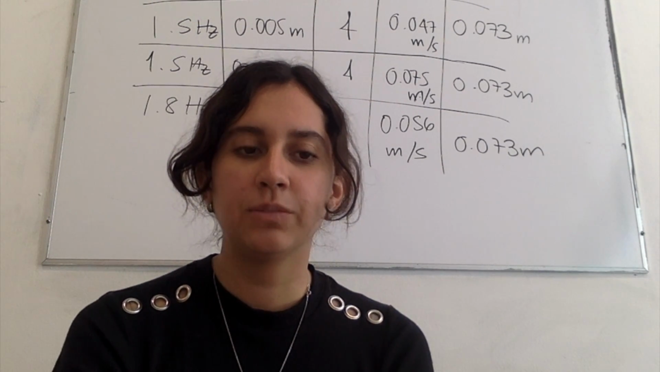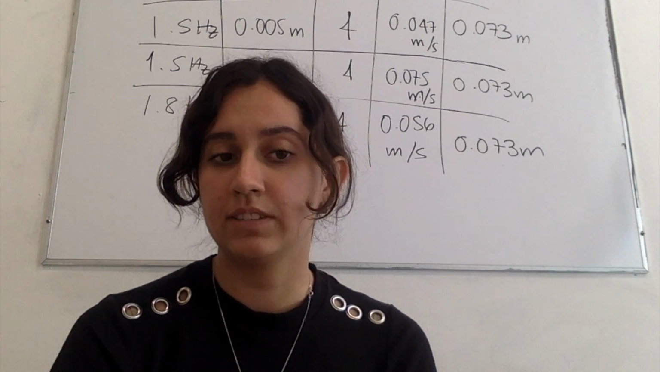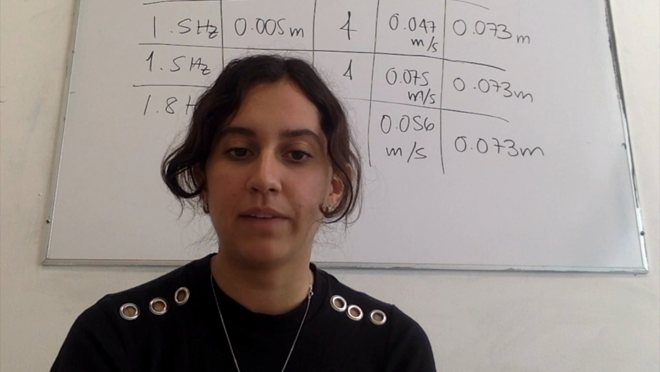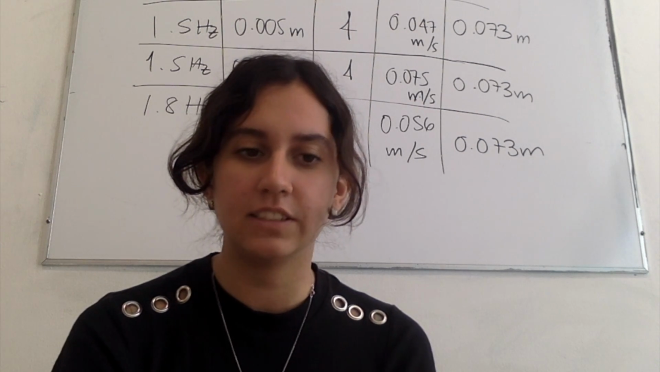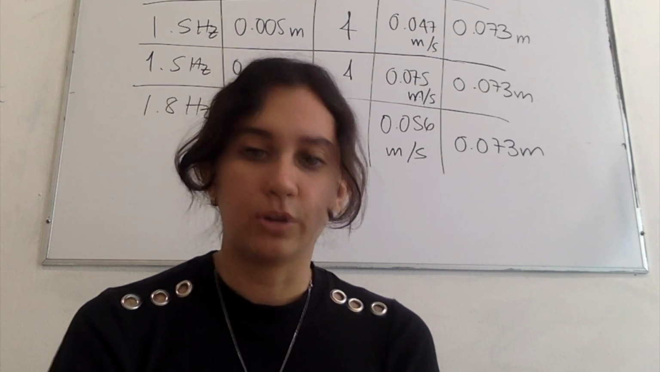And for the conclusion, we know that all have the same lambda, and two of them have the same frequency, although the velocity and the amplitude change, and all of them have the same number of nodes.